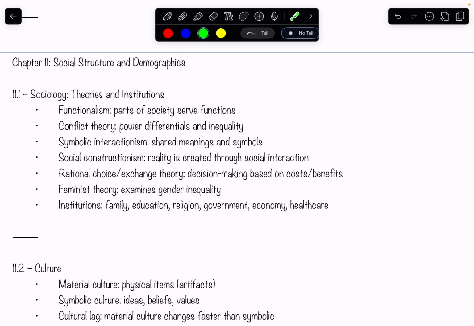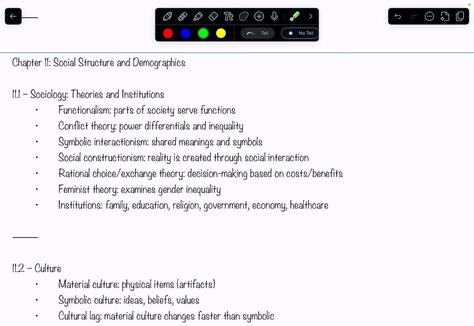Let's go over chapter 11, second to last chapter. We're going to talk about social structure and demographics. A few things, starting with functionalism. What we're pretty much saying with functionalism is every part of society has its function to make society run properly. Pretty much we're going to say society is in perfect equilibrium. Everyone is doing their part to serve society.